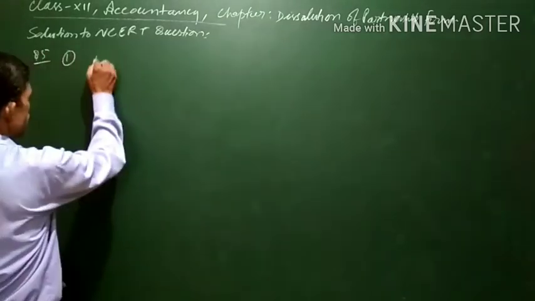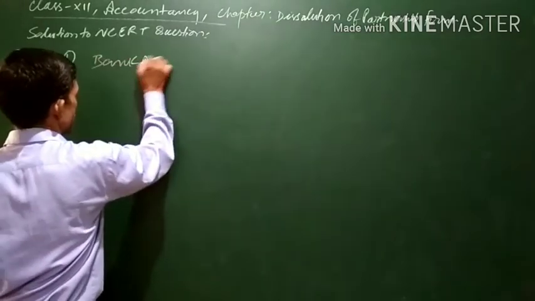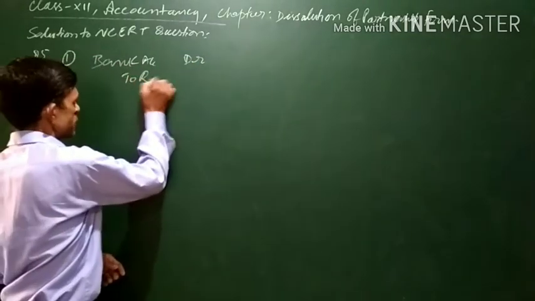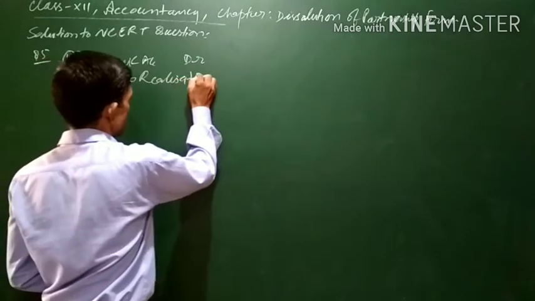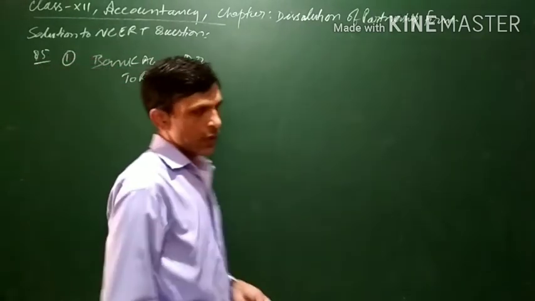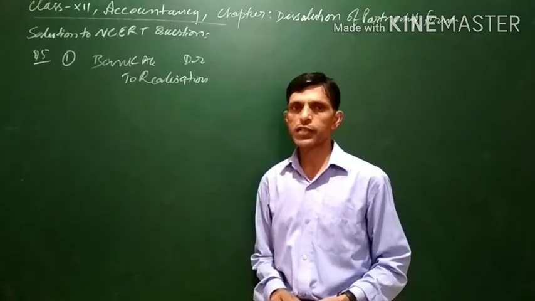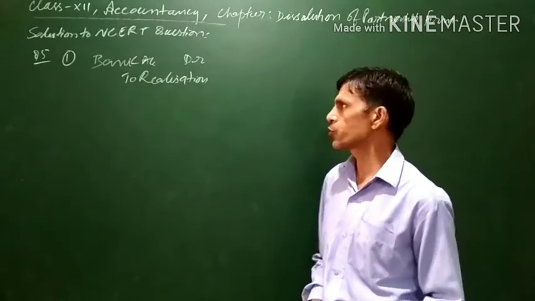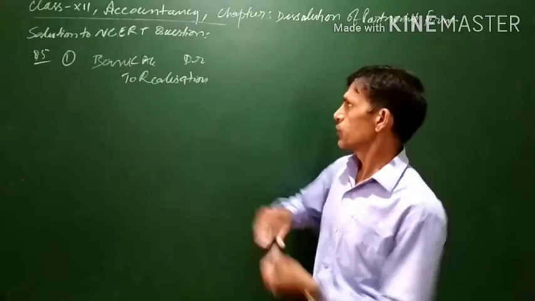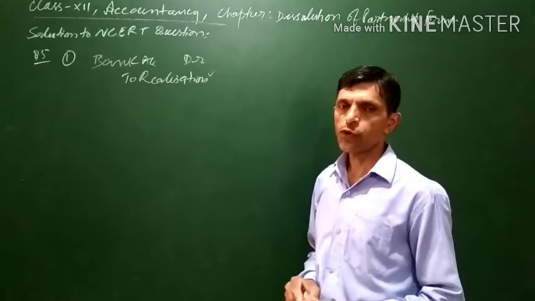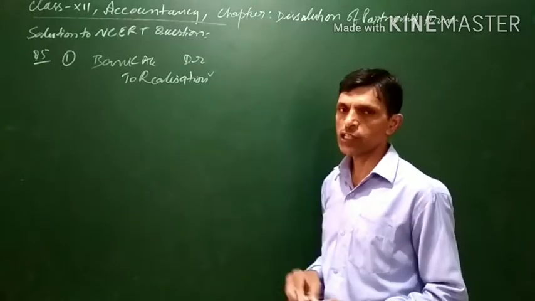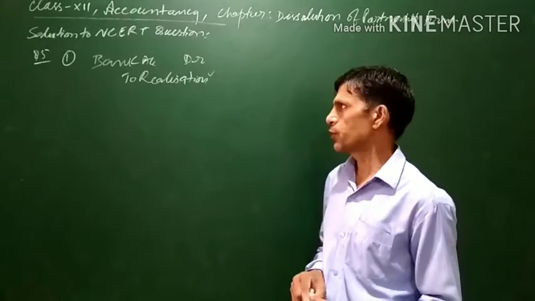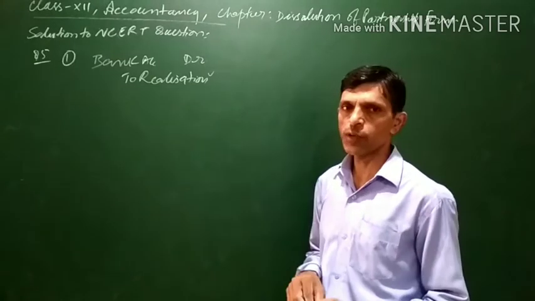So for this, bank account will be debited and realization account will be credited. When assets are sold and cash is realized, the bank account will increase, or you can even write cash account. Since realization account is a nominal account, and all income and gain are credited, realization account will be credited, because if you are selling the asset, cash is coming into the business and it is income for the business.